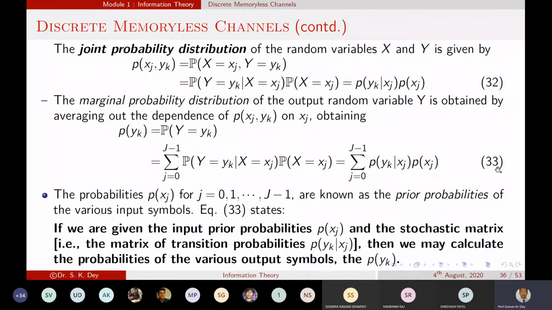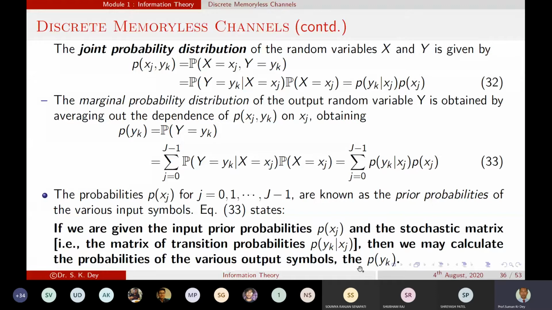And if we state it, if we are given the input a priori probability P of xj and the stochastic matrix, which is the transition probability, then we may calculate the probabilities of the various output symbols yk.